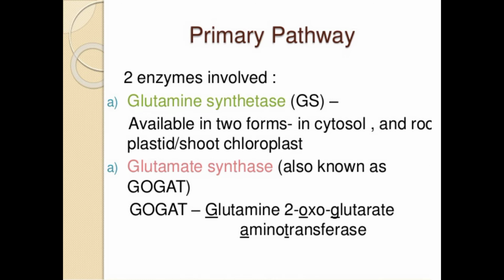The first one is glutamine synthetase, available in two forms, in the cytosol and in root plastid or shoot chloroplast. The second one is glutamate synthase, also known as GOGAT, that is the coding. GOGAT means glutamine 2-oxoglutarate aminotransferase. So these are the primary pathway.